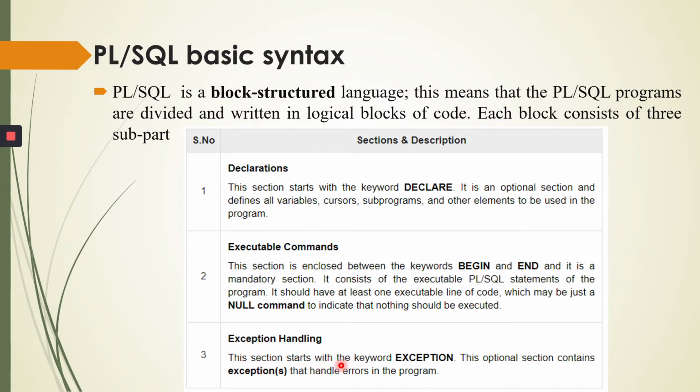This section starts with the keyword exception. This optional section contains exceptions that handle errors in the program. So this is also an optional section. We have to write the exception for handling the error. So there are three parts: declaration section, executable command section, and exception handling section.